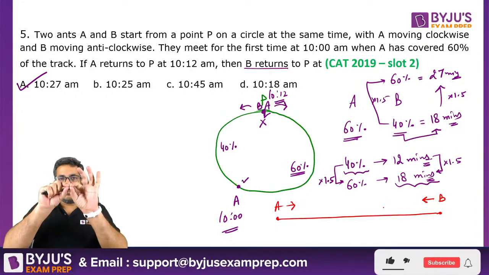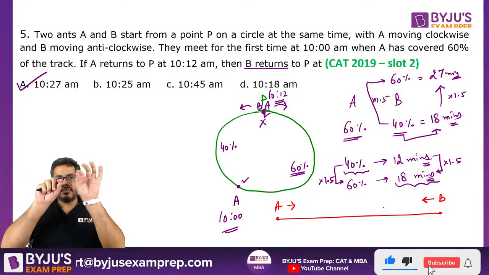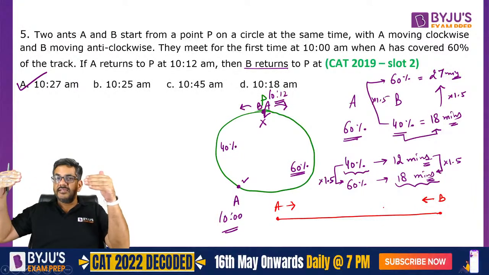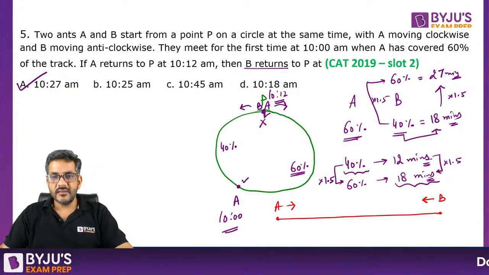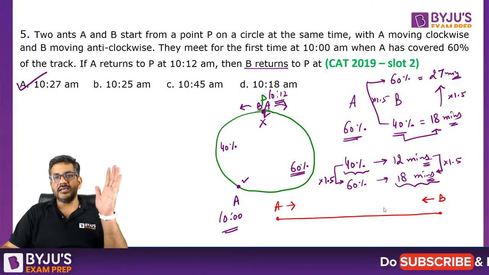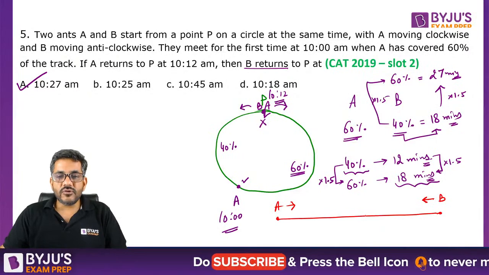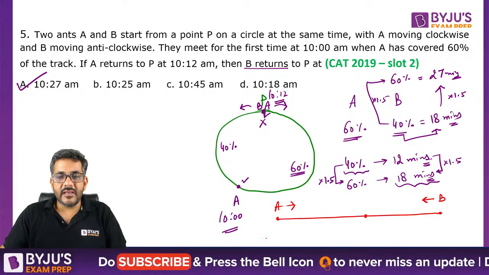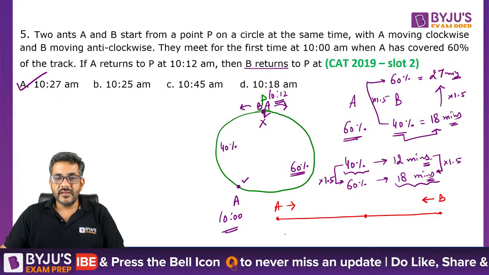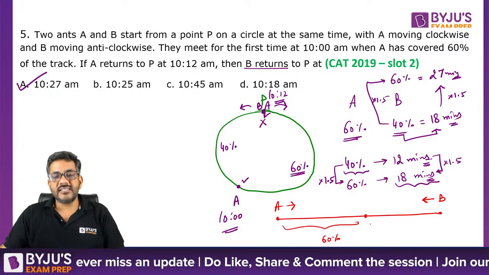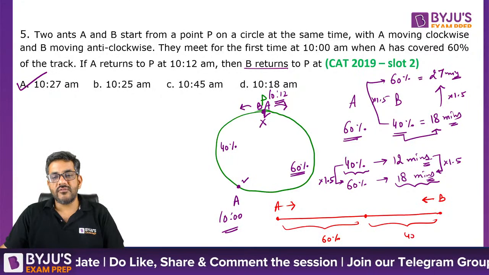From point P, one guy is coming in this direction, one is coming in this direction. When you open them, it looks like he is coming from here and he is coming from here. Is that right? सही कह रहा हूं ना मैं? ऐसा लगेगा एक आदमी इधर से आ रहा है और एक आदमी इधर से आ रहा है. He says they दोनों एक पॉइंट पे आके मिले, और जिस भी पॉइंट पे आके मिले, ये पॉइंट यहां से 60% दूर था. If this point is 60% away from here, so this point would be 40% away from here.